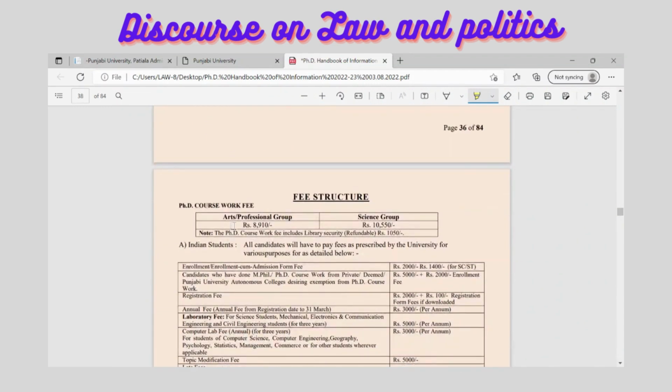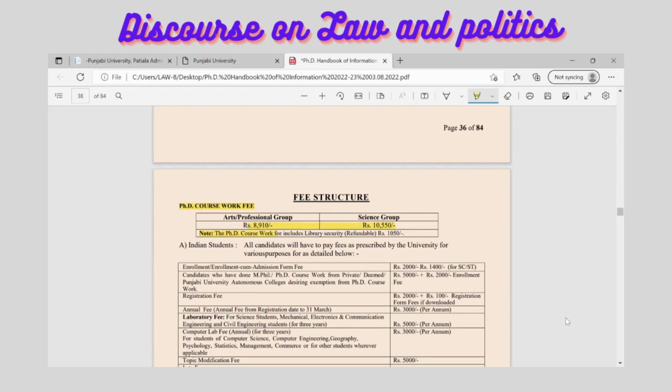And now, once you have taken the admission, what would the fee structure be here? For the PhD coursework fee, it has been given here for the non-science group and those belonging to professional groups or arts. For them, the PhD coursework fee is 8,910 rupees.